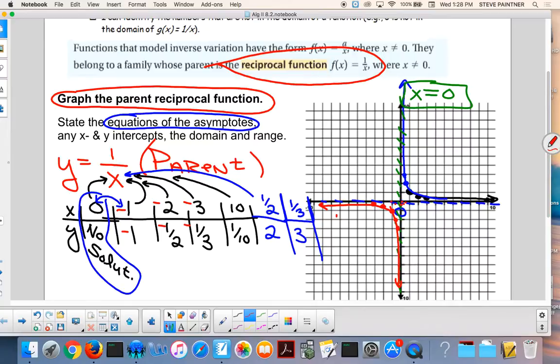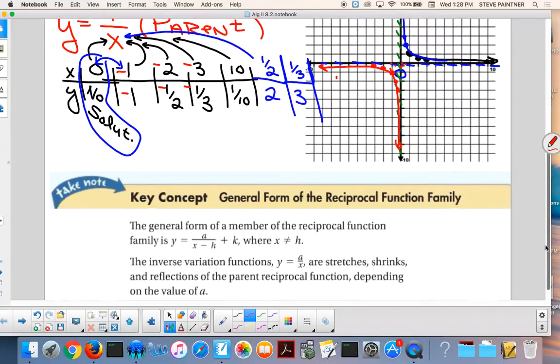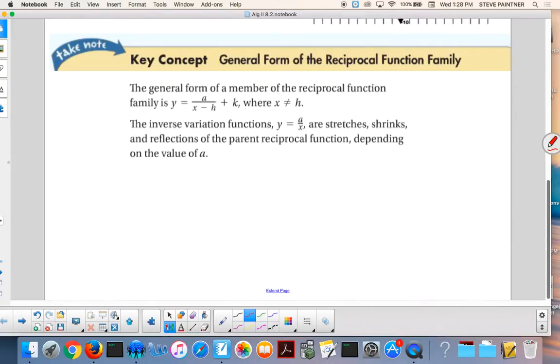Yeah? Okay, good. Now, I did graph it for you, so if you want to graph it up in the corner or something, go ahead and do it. Okay? All right. Are you ready to move on? All we did was the parent. Okay. On the bottom, there's something down here that's really important to you. It's right here. Would you please circle this, come down here, and rewrite it.